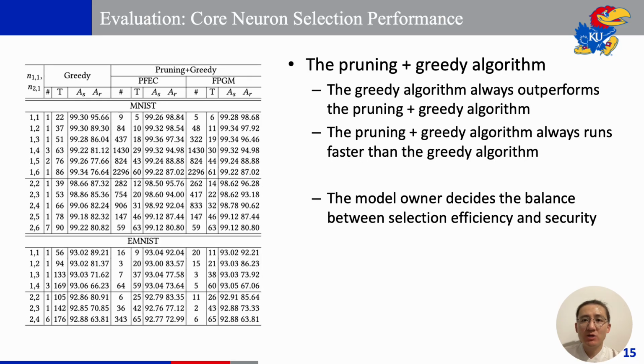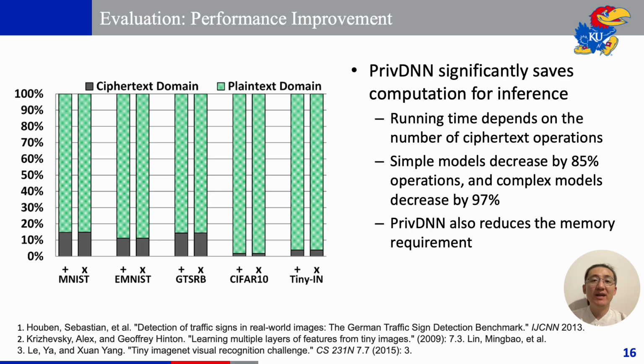When we compare the greedy algorithm to the pruning plus greedy algorithm, the greedy algorithm always performs better but runs slower. So there is a trade-off between the selection efficiency and selection performance. In practice, the users may decide which option they would like to use. Finally, we will talk about performance improvements.